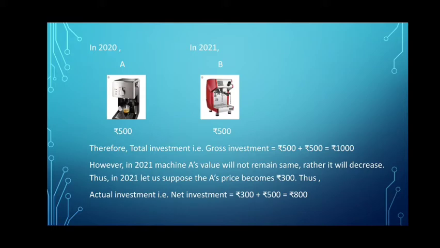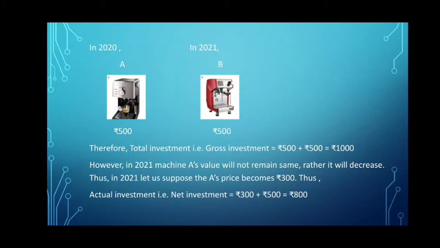Now we know that any machine or any asset's value generally decreases over a period of time. So coffee machine A's value in 2021 will not be the same as in 2020, right? It will fall. The worth of coffee machine A, which was rupees 500, will not be rupees 500 in 2021. Rather, it will fall.